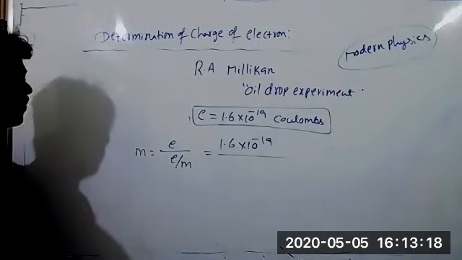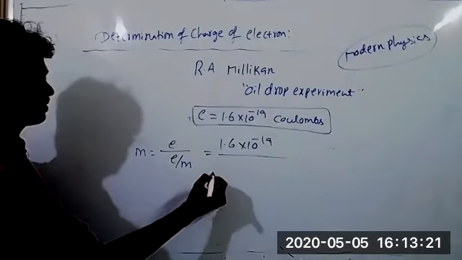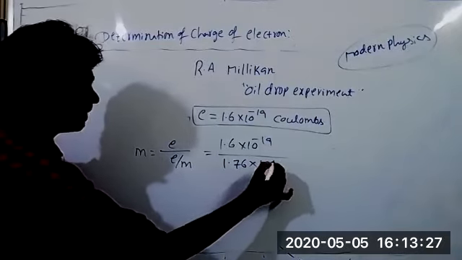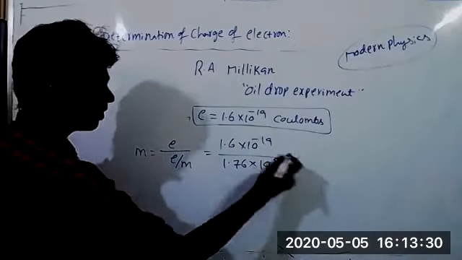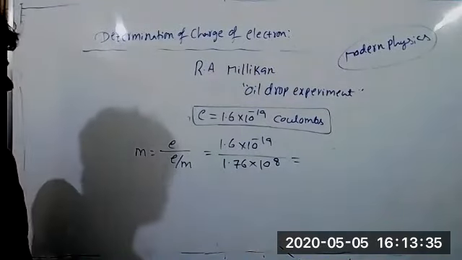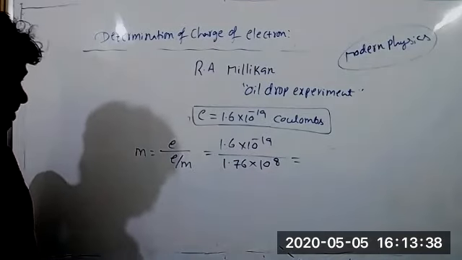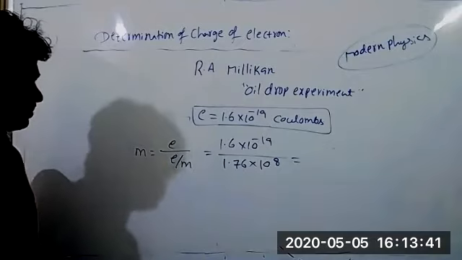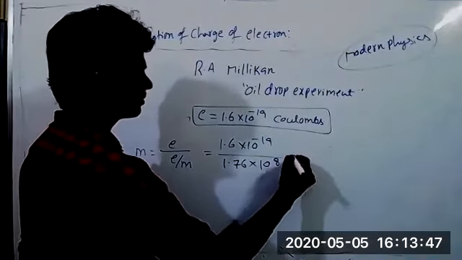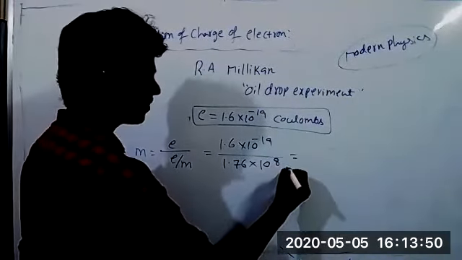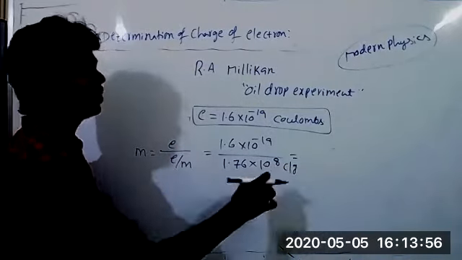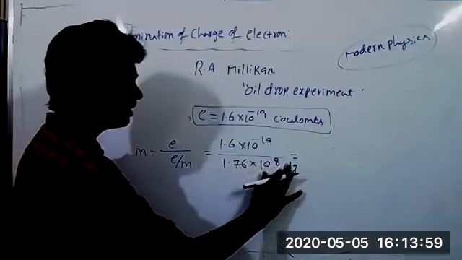What is the e by m ratio? How much? 1.76 into 10 power 8 coulombs per gram. How much is this value? 1.6 divided by 1.76, and 10 power minus 19 over 10 power 8. Sir, in the textbooks they have given 1.76 into 10 to the power of 11. That's given in kilograms, right? Here I am giving in grams, coulombs per gram. In the textbook they give coulombs per kilogram. That's why 10 power 11 comes there.